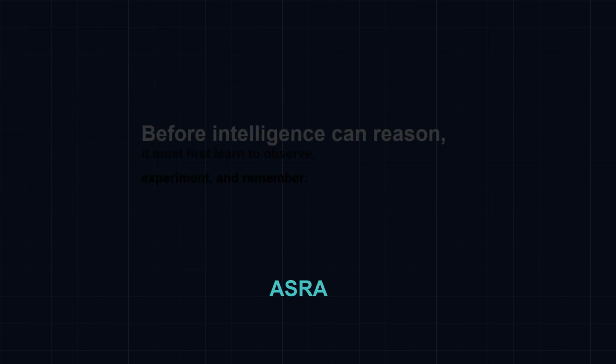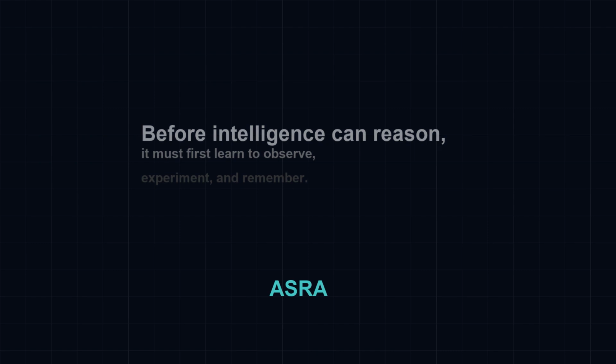Before intelligence can reason, it must first learn to observe, experiment, and remember. ASRA Phase 1 is that foundation. This is the beginning of adaptive experimental intelligence.